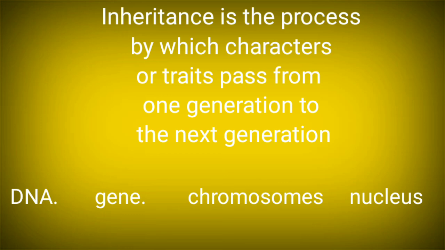So let me conclude with the term inheritance, which is a part of the title of the chapter. Inheritance is the process by which characters or traits pass from one generation to the next generation, and this we can understand with these terms. DNA is the biomolecule, and in the DNA are present the genes. This DNA makes the chromosome, which is the hereditary material, and the chromosome is present inside the nucleus of a eukaryotic cell.